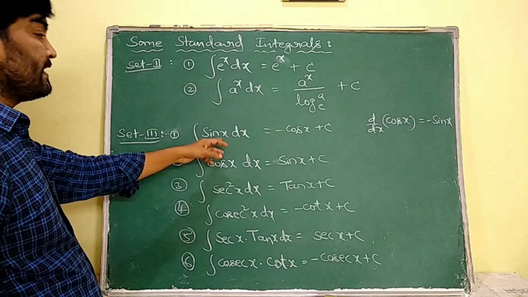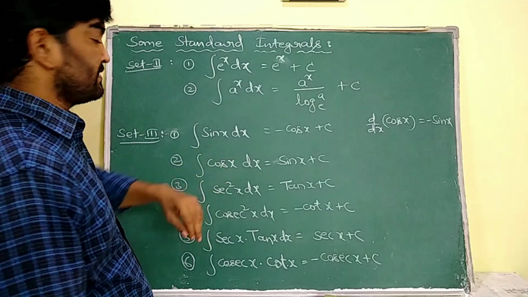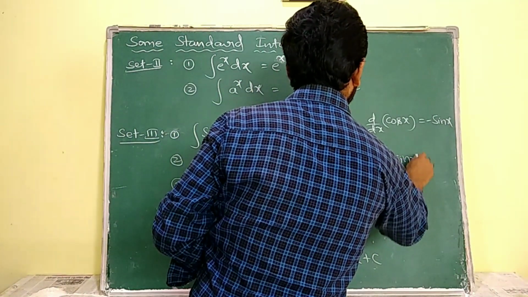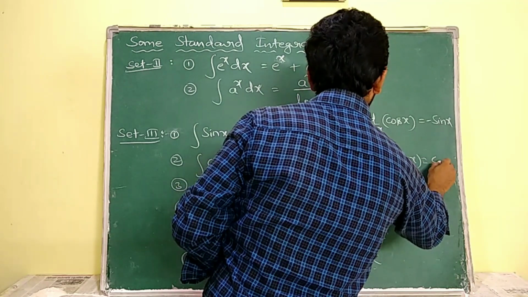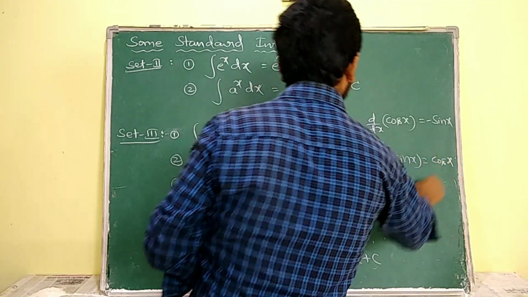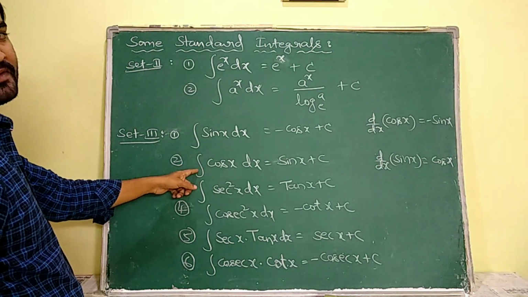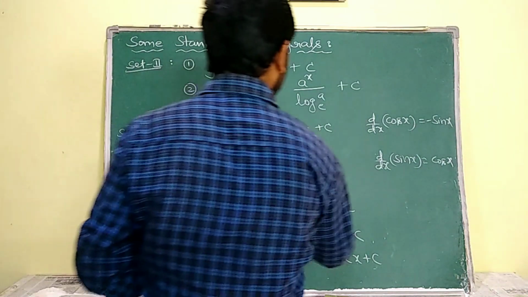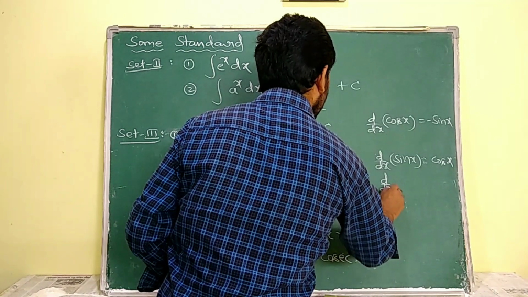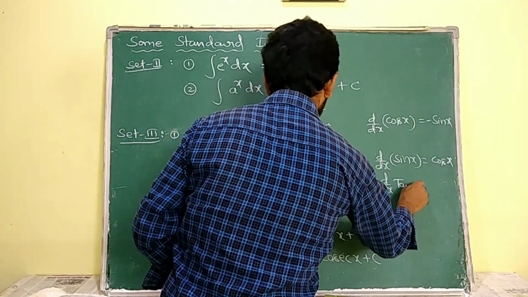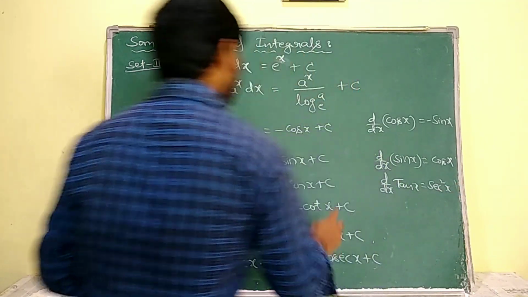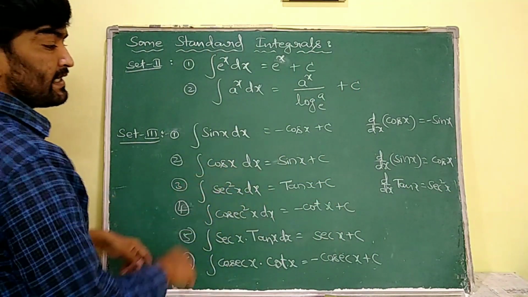So the integral of sin x is minus cos x. d by dx of sin x is cos x, so the integral of cos x is sin x. d by dx of tan x is secant square x, so the integral of secant square x is tan x.